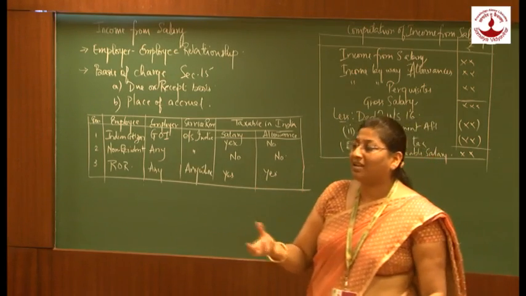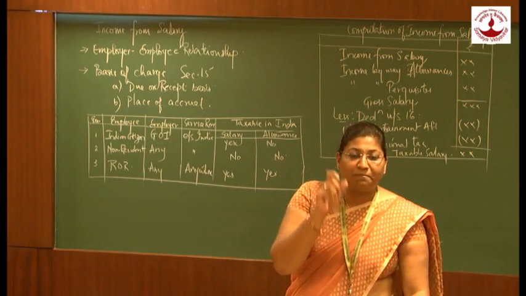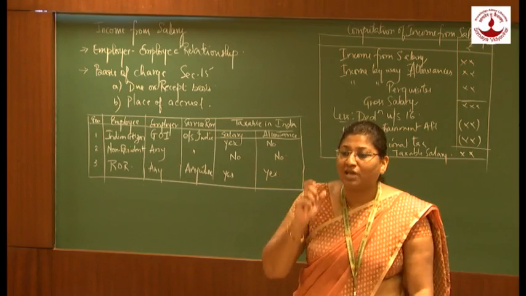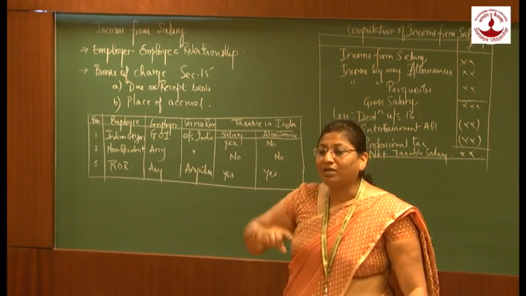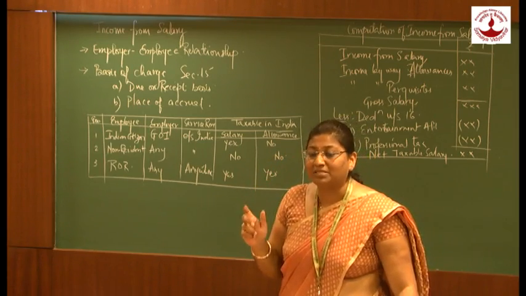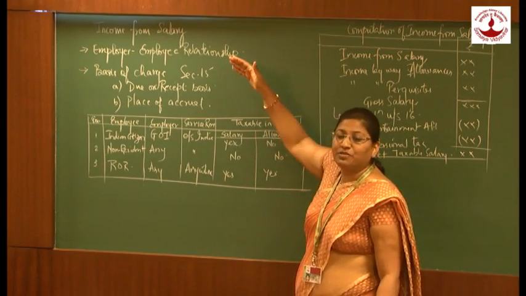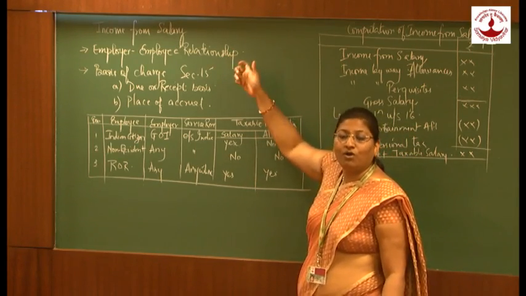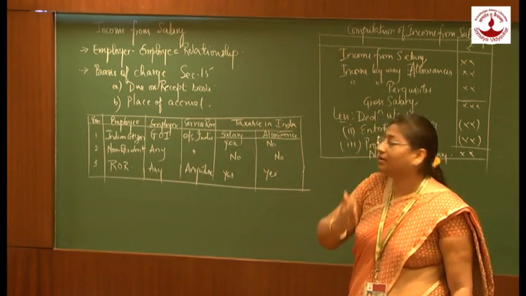Then April 2014 month salary is chargeable in the previous year 13-14 and not in the previous year 14-15. On what basis? On receipt basis. This is what section 15 says: salary is charged to tax on due or receipt basis, whichever comes earlier.